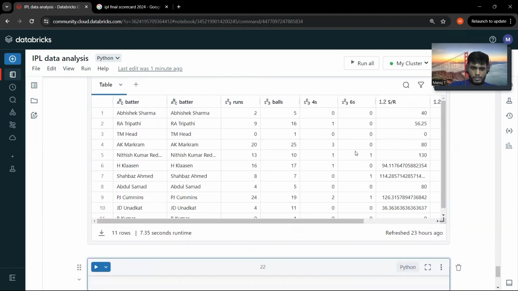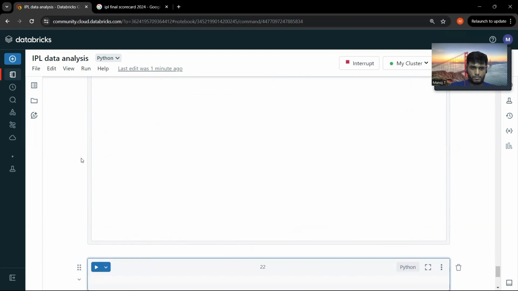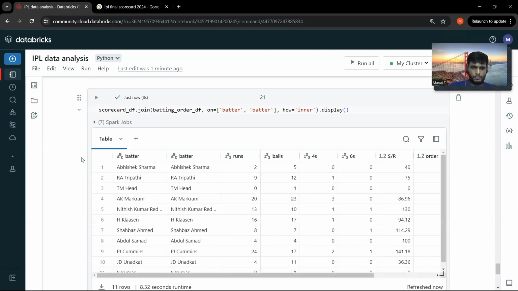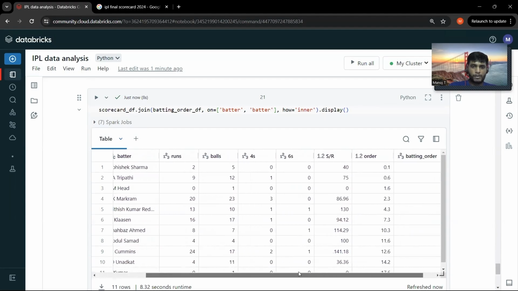So let me do this. Perfect. After joining, we can see for each batter the total number of runs scored, number of balls played, total boundaries, sixers, and strike rate, based on his order.